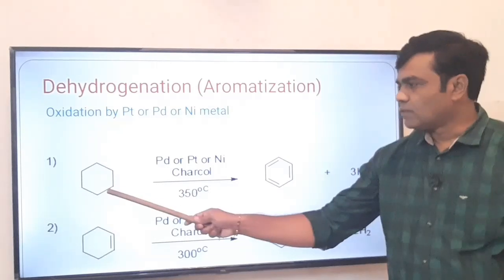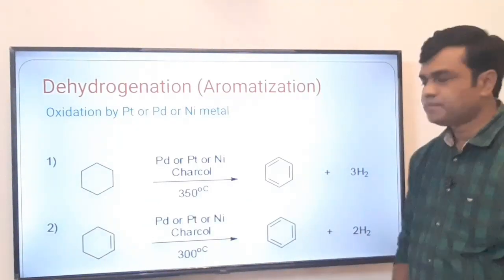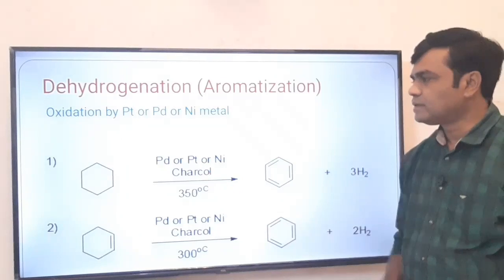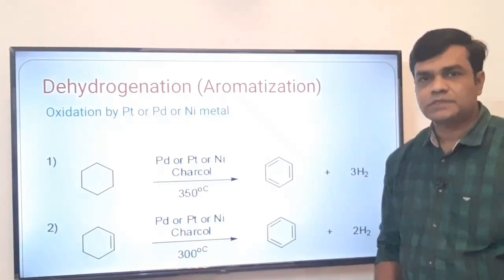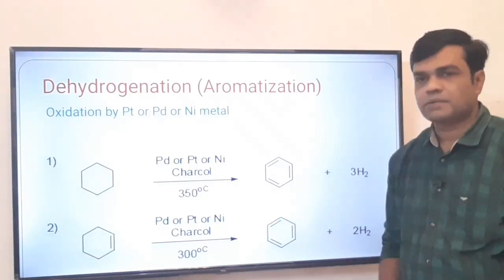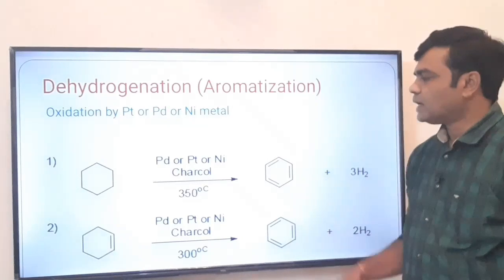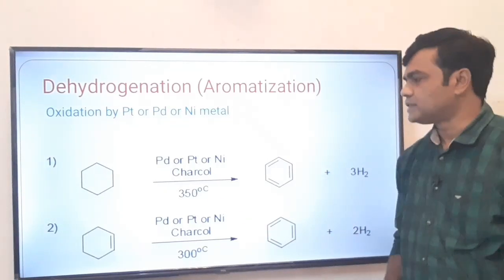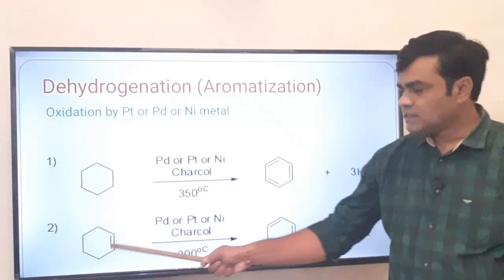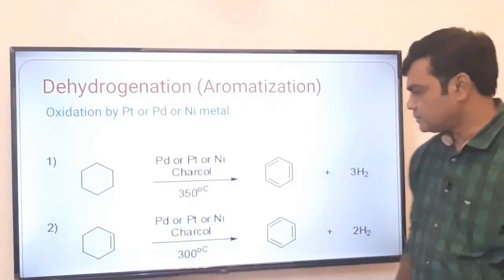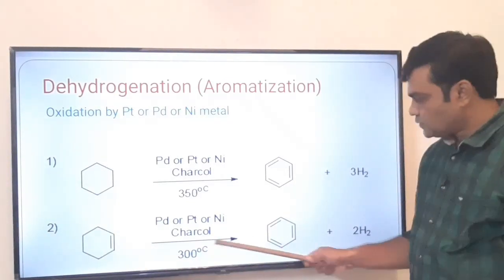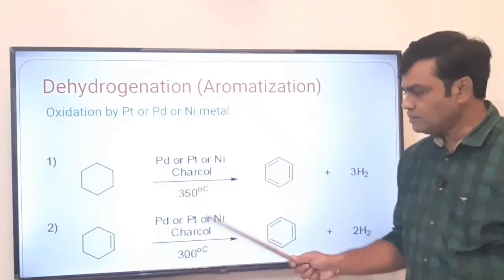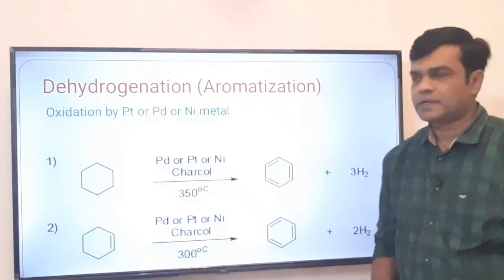See here, it is cyclohexane. It is converted to benzene by using palladium with charcoal or platinum with charcoal or nickel with charcoal at 350 degrees Celsius. Similarly, cyclohexene is also converted into benzene by using the same reagent at the same condition.